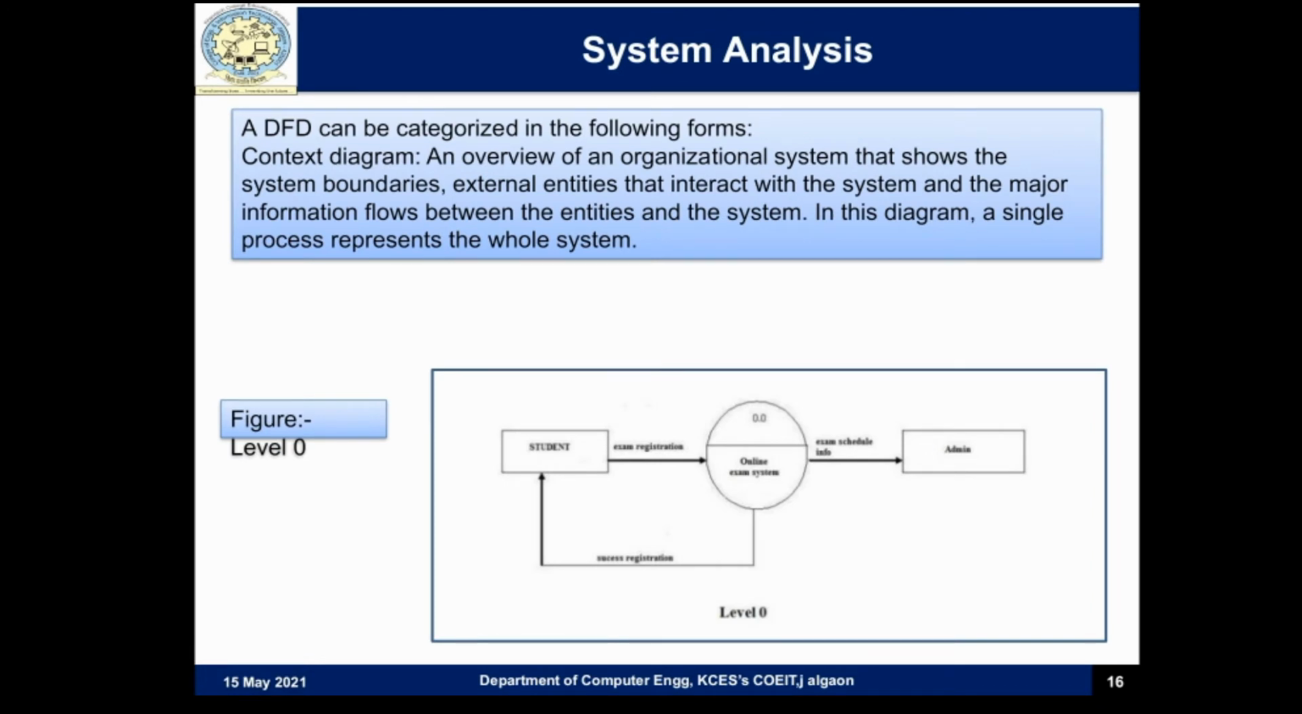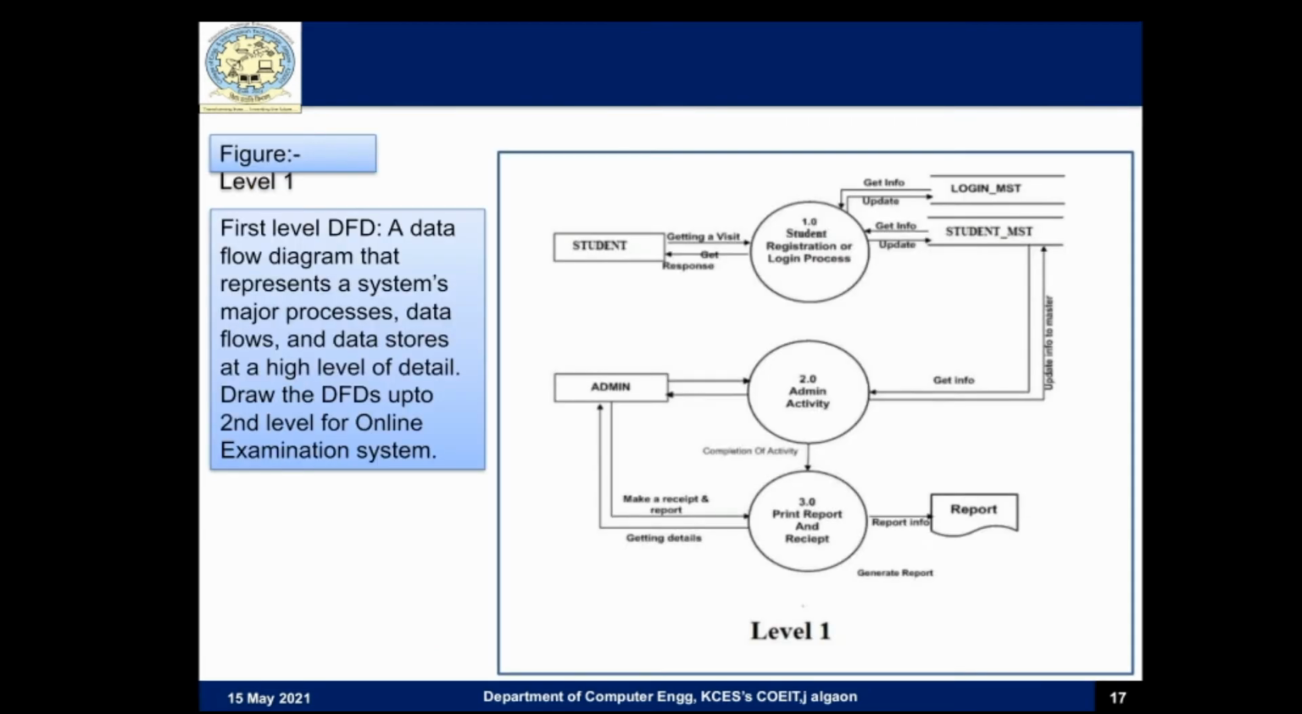System analysis. A data flow diagram can be categorized in the following forms: context diagrams, an overview of an organizational system that shows the system boundaries, external entities that interact with the system, and the major information flows between the entities and the system. In this diagram, a single process represents the whole system. Level 0. It is designed to be an at-a-glance view showing the system as a high level process with its relationship to external entities.